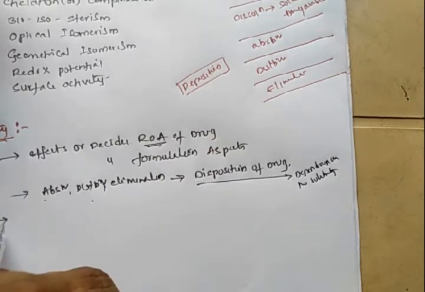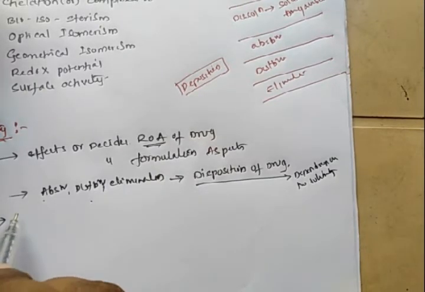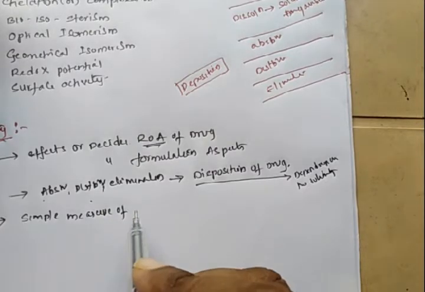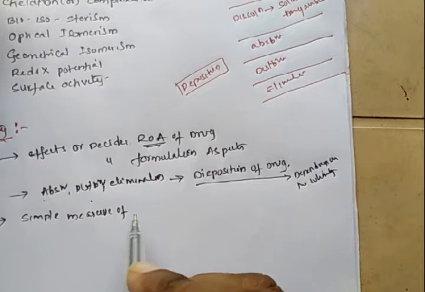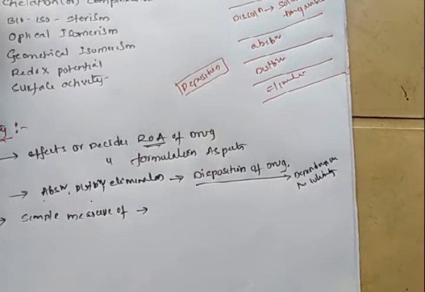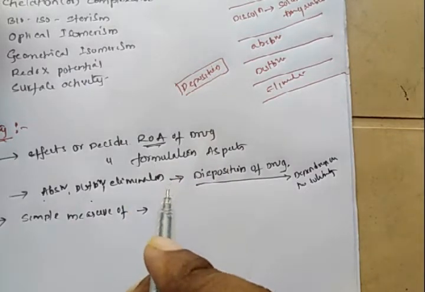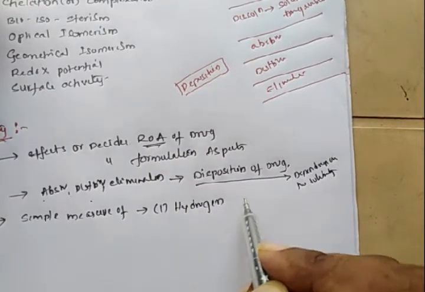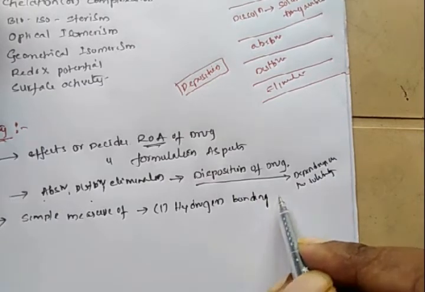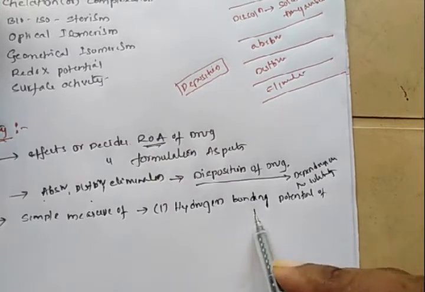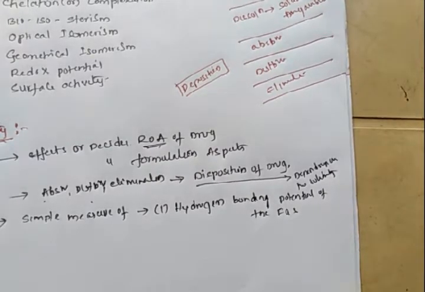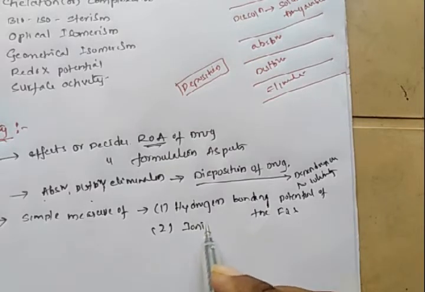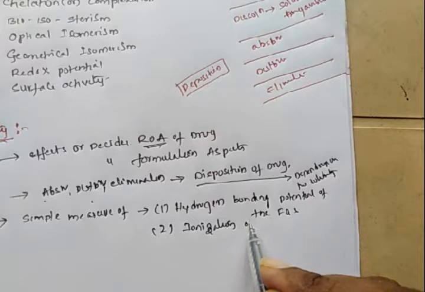This solubility measurement is a simple measure of hydrogen bonding potential of the functional group, as well as it's a measure of ionization of functional groups.